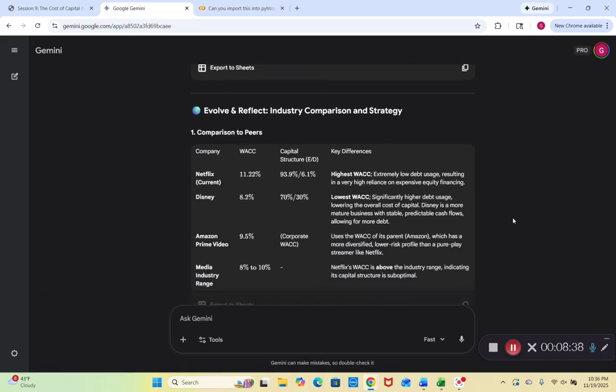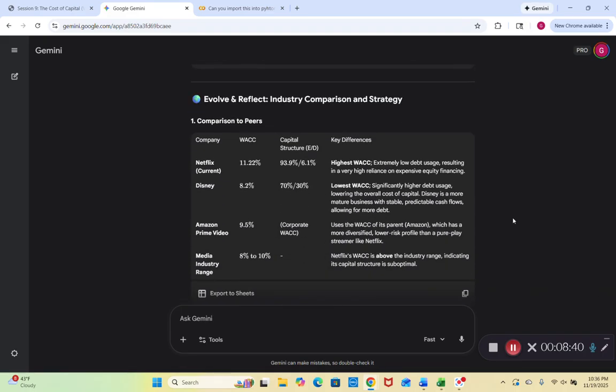So now evolve and reflect. Industry comparison and strategy. So we compare this to peers. Netflix's current weighted average cost of capital is 11.22%. Our capital structure is 93.9% over 6.1%. The key difference here is that we have a high WACC, especially extremely low debt usage, resulting in a very high reliance on expensive equity financing.